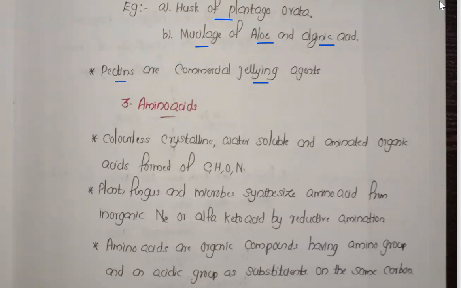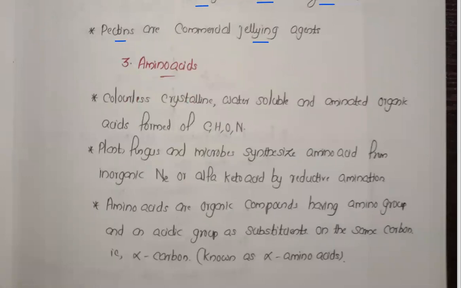Now the next one, about the amino acids. So amino acids, they are crystalline compounds. They're water soluble, aminated organic acids that form from these four elements: carbon, hydrogen, oxygen, and nitrogen. So the plants, fungus, and microbes can produce amino acids from nitrogen N2 or alpha keto acid by reductive amination.